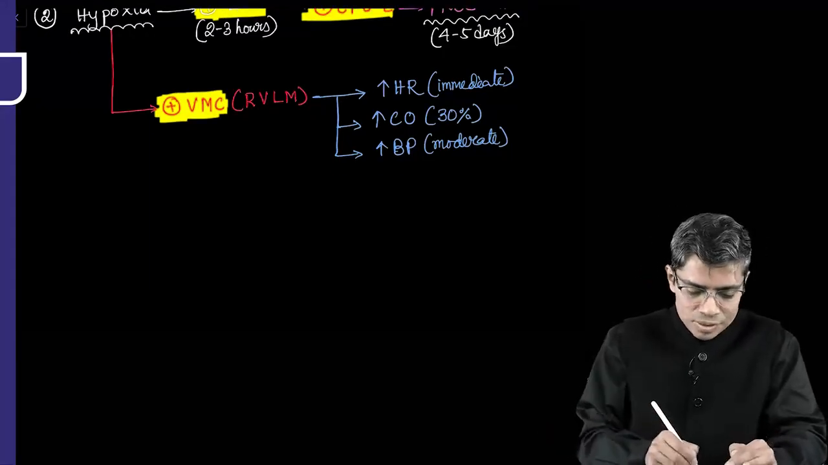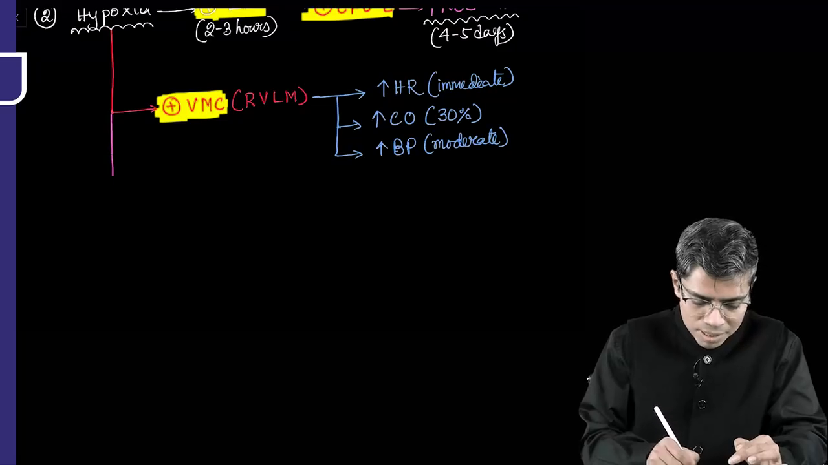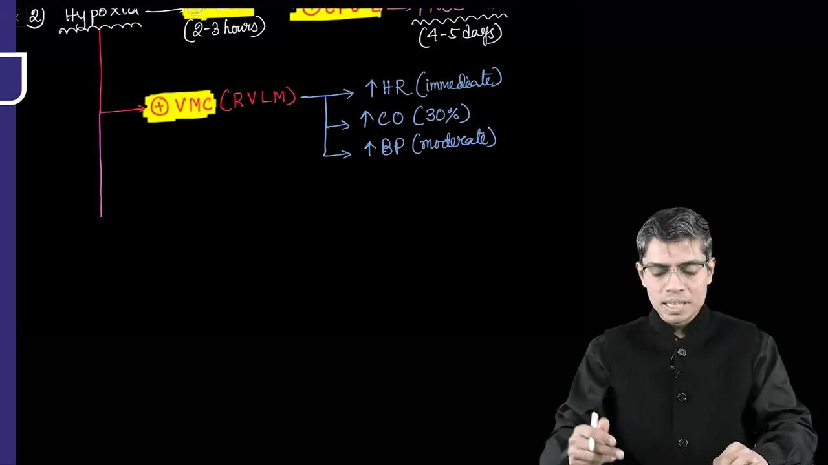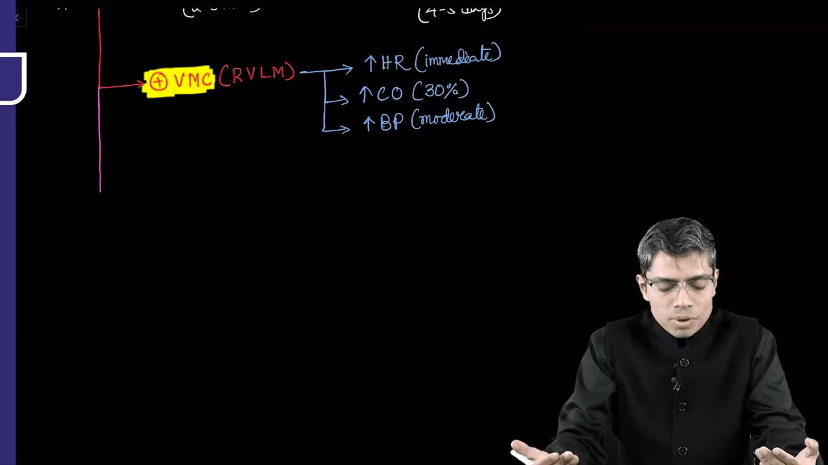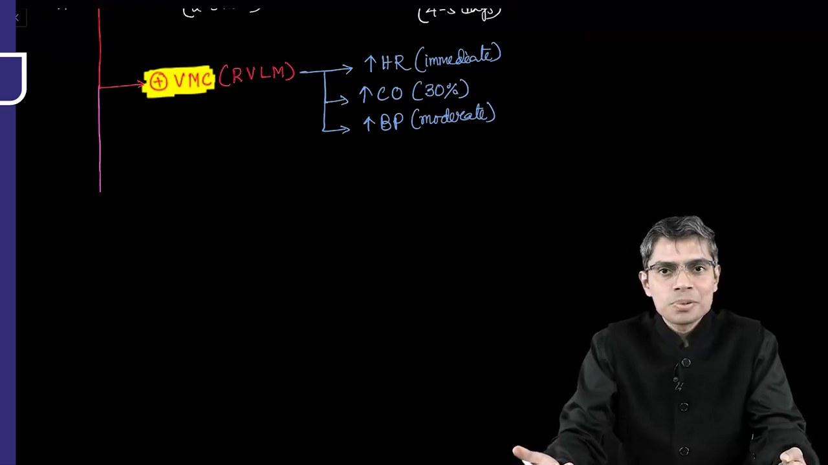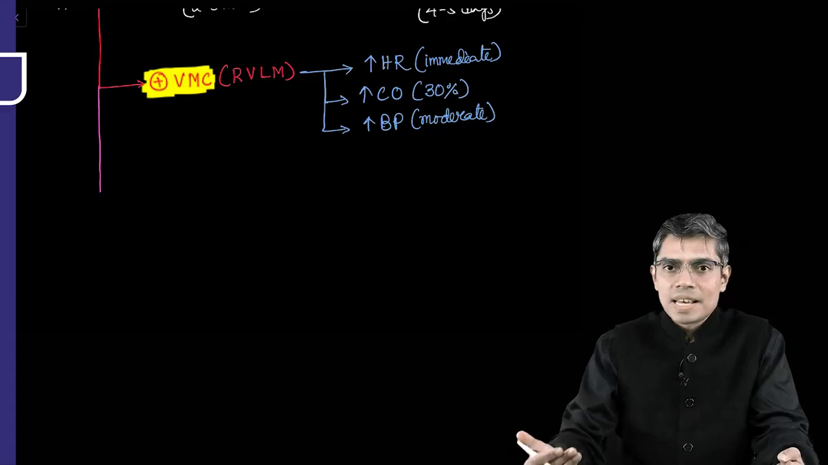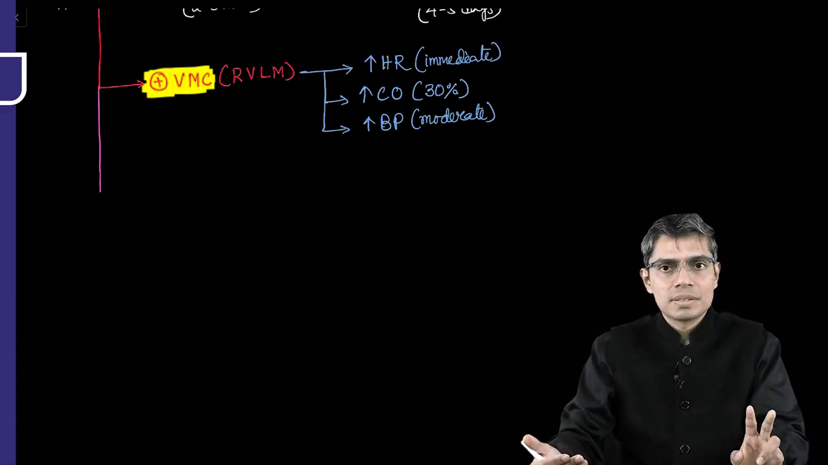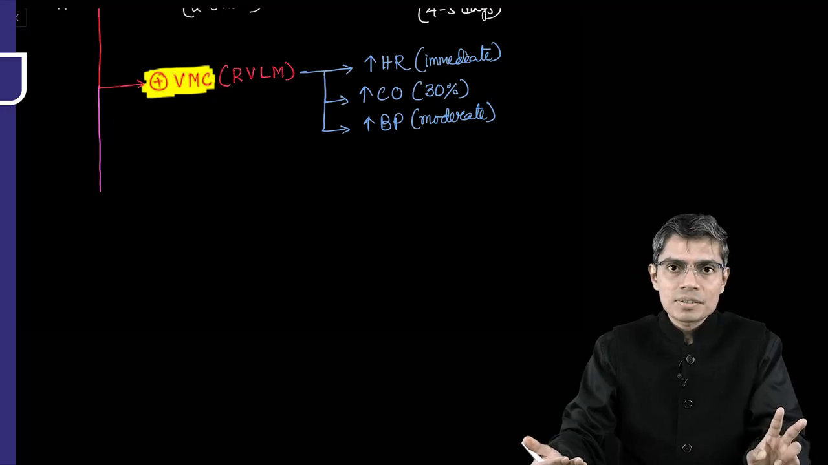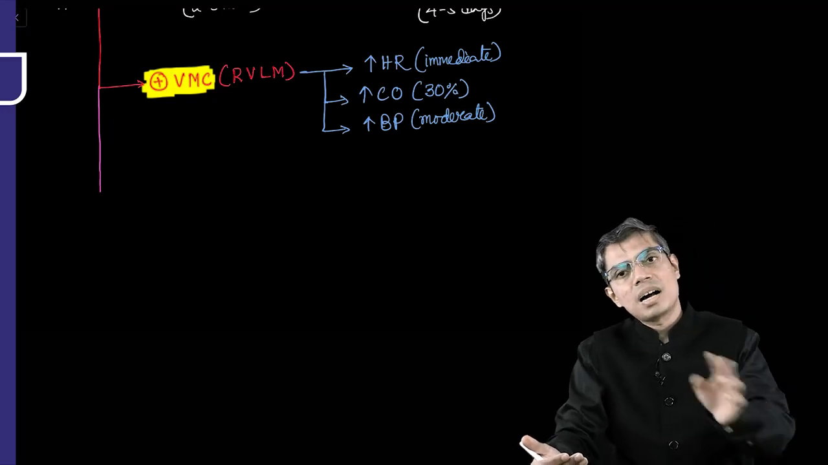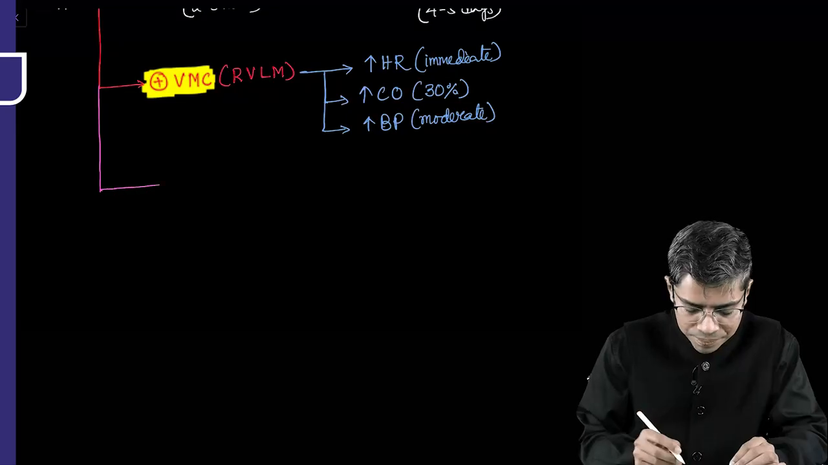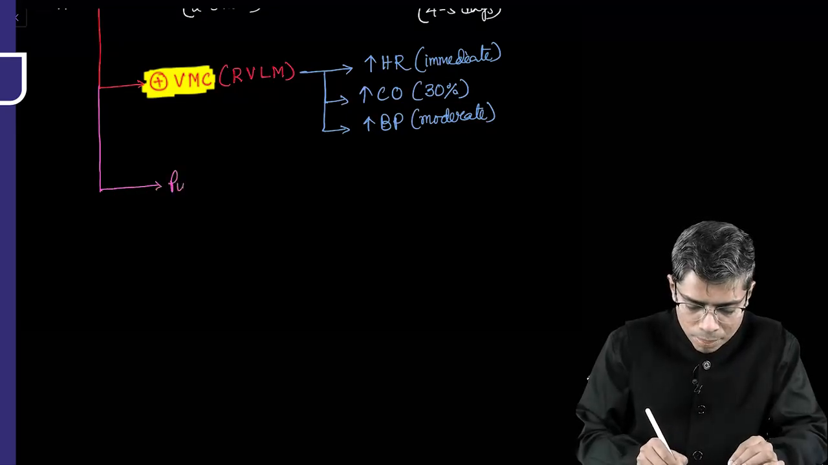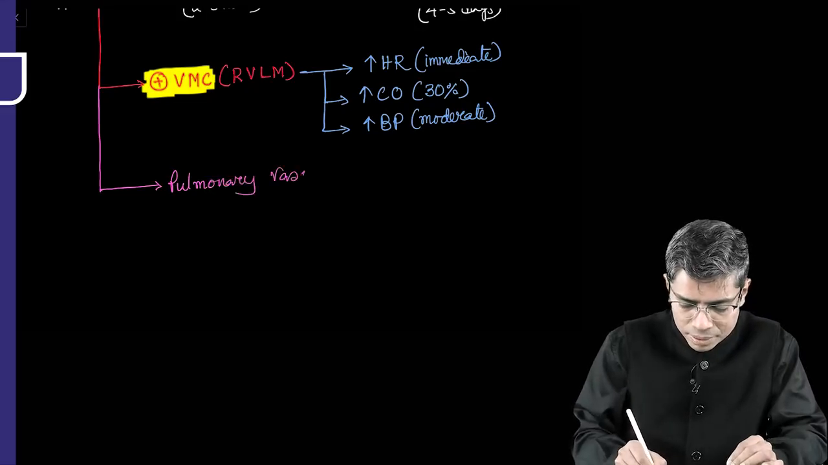Now the next one is hypoxia: what is the effect on vasculature? We can see that the blood pressure is rising, the cardiac output is rising, the heart rate is rising. So what is the effect on vasculature, right? The effect of hypoxia on vasculature, we have to remember two things. In the case of pulmonary vasculature, the effect is different, and in the case of other systemic vasculature, the effect is different. So I'm writing here hypoxia at the level of pulmonary vasculature.